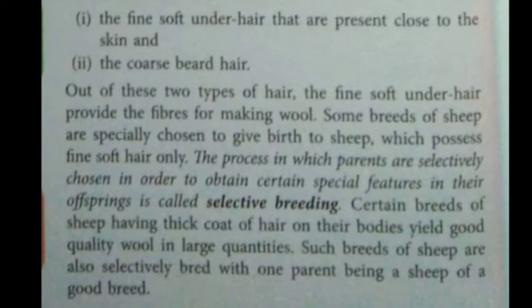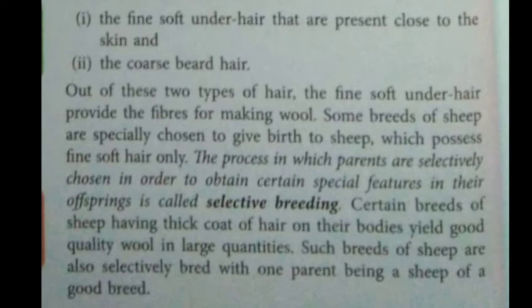Also, certain breeds of sheep have a thick coat of hair on their bodies and yield wool in large quantities. So it is quite possible that we require the wool to be in large quantities.